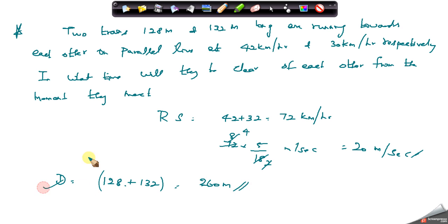So we have distance, speed is there, so time is equal to distance by speed, that is 260 by 20, equal to 13 seconds. Okay, simple questions. The only thing is we need to apply the formula here. We need to always apply this relative speed concept.